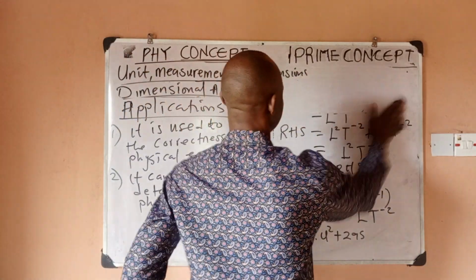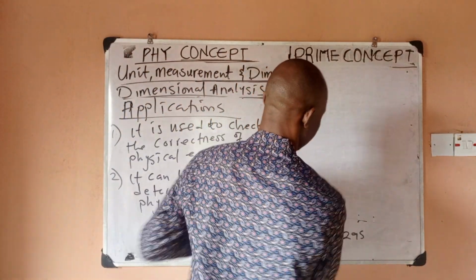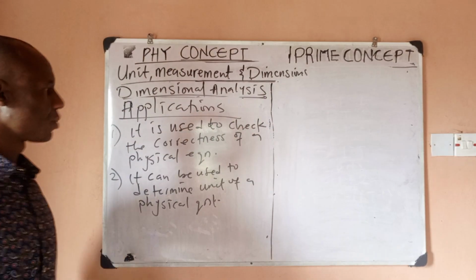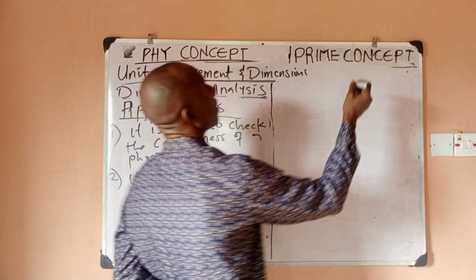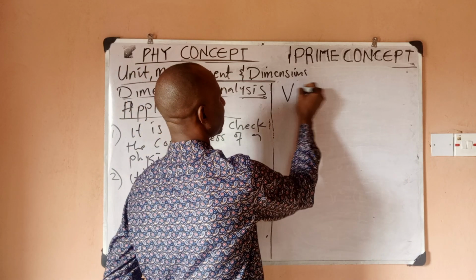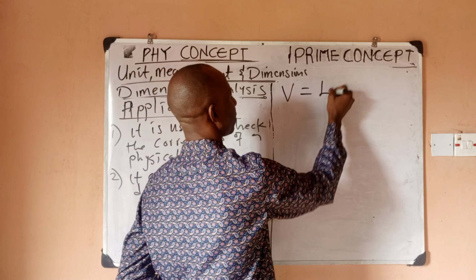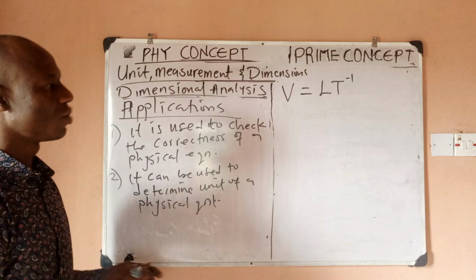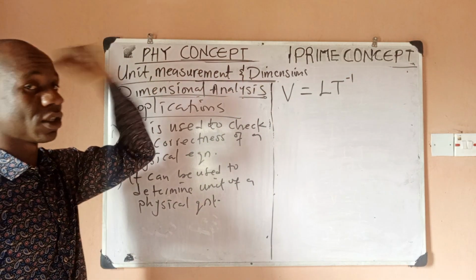So let's quickly show how that can be done. For example, say we have velocity, and we know that the dimension of velocity is this. So how do we determine the unit of velocity, given the dimension?